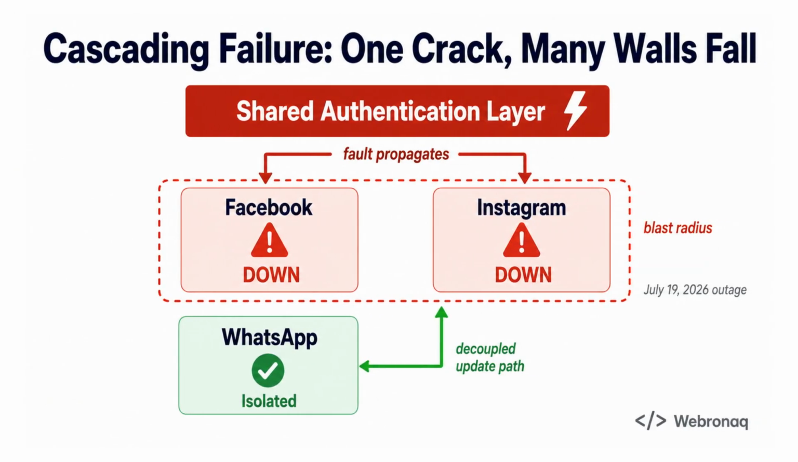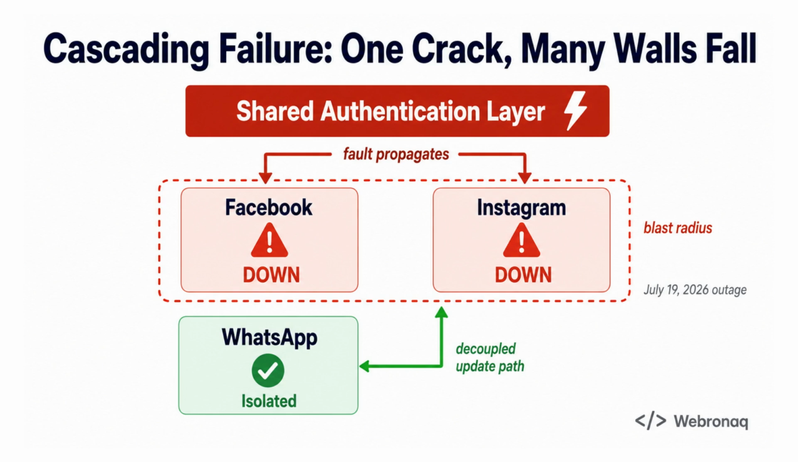So why did Facebook and Instagram go down while WhatsApp kept running? The answer comes down to a concept called cascading failure. A cascading failure happens when one broken component causes dependent components to fail in sequence, like a crack in a load-bearing wall spreading through a building. In this case, analysts believe a glitch during a planned update affected a layer that Facebook and Instagram both depended on. Because those two platforms shared that dependency, the blast radius, meaning the area of damage, reached both of them at once. WhatsApp runs on a more decoupled update path, so the fault never reached it.